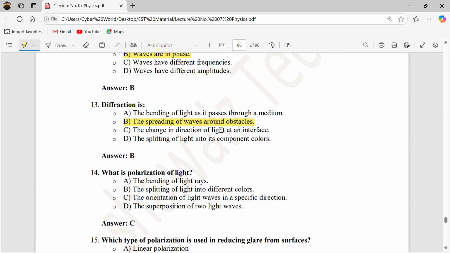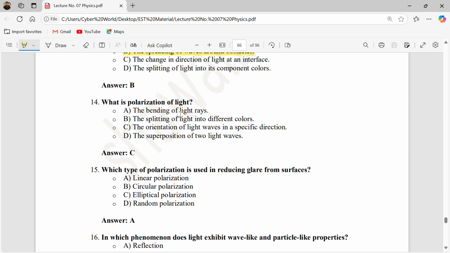The change in direction of light, no. The splitting of light into its component colors, no. So the correct answer is the spreading of waves. So waves spread after passing through the obstacle. What is polarization? The bending of light? No. The splitting of light into different colors? No. The orientation of waves in a specific direction? Yes. The orientation of light in one direction or a specific direction is known as polarization.